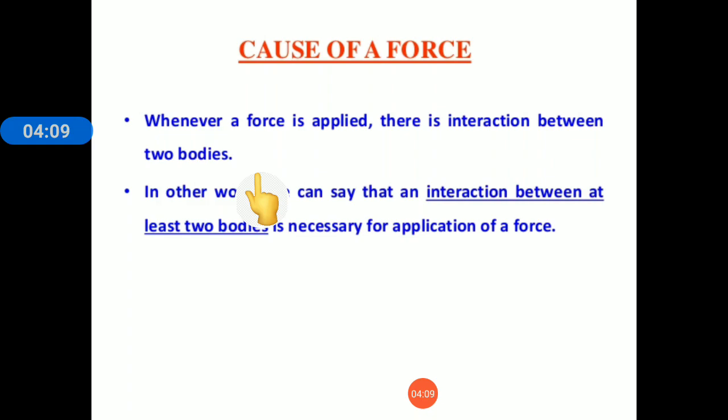Now, what is the cause of a force? Whenever a force is applied, there is interaction between two bodies. So, whenever there is an interaction between two bodies, force is applied. In other words, we can say that an interaction between at least two bodies is necessary for the application of force. Without the interaction of two bodies, force cannot be applied.